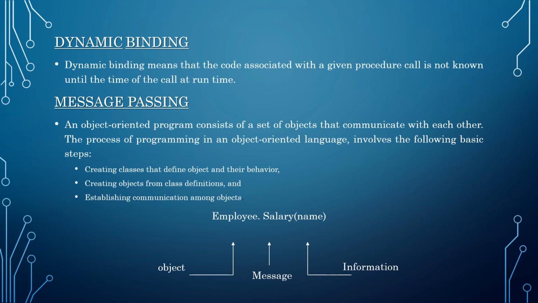Dynamic binding. Dynamic binding means that the code associated with a given procedure call is not known until the time of the call at runtime. Here, procedural call is nothing but function call. Dynamic binding is a part of polymorphism. So the last example is applicable to dynamic binding.